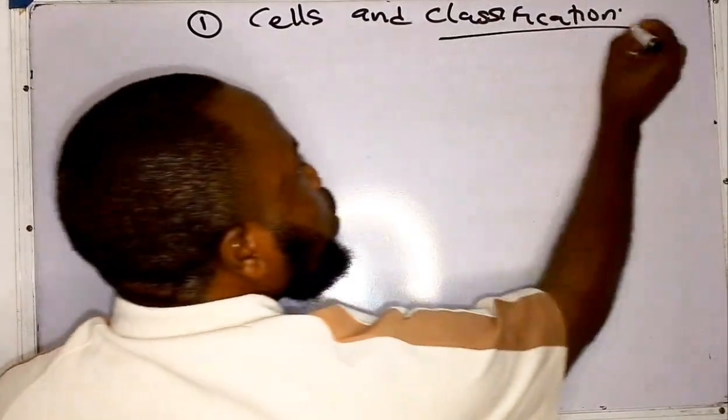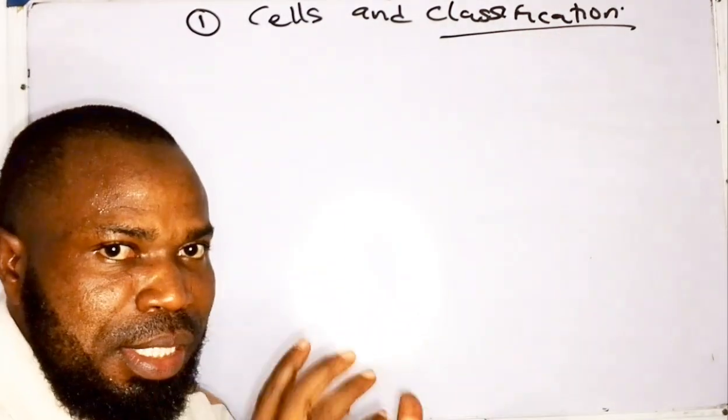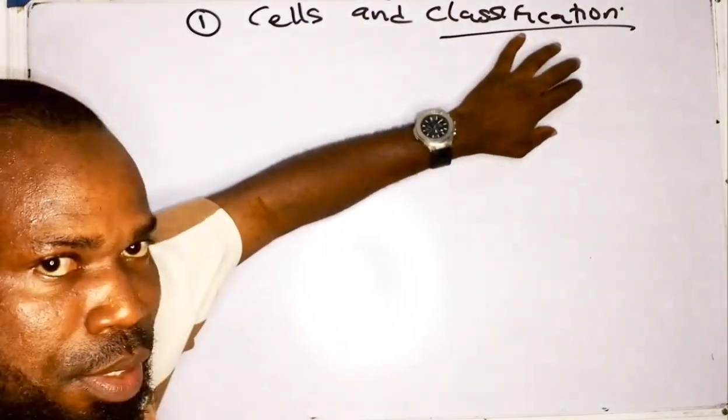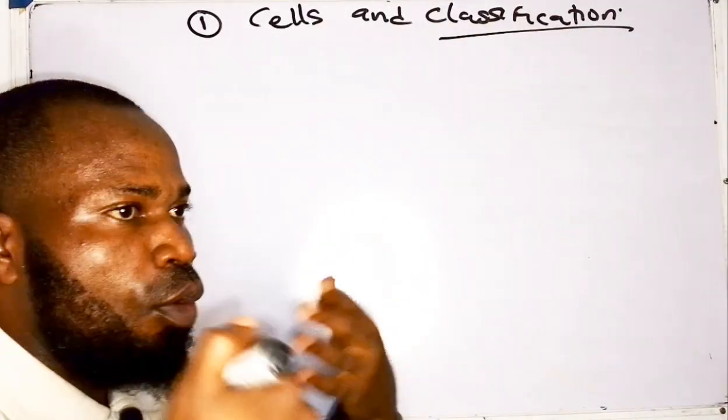And of course, classification is one salient area in biology that you need to focus on. Some people make the mistake and say you need to go in depth while you're looking at this word classification: the hierarchy of classification, the different kingdoms, and of course different classes.